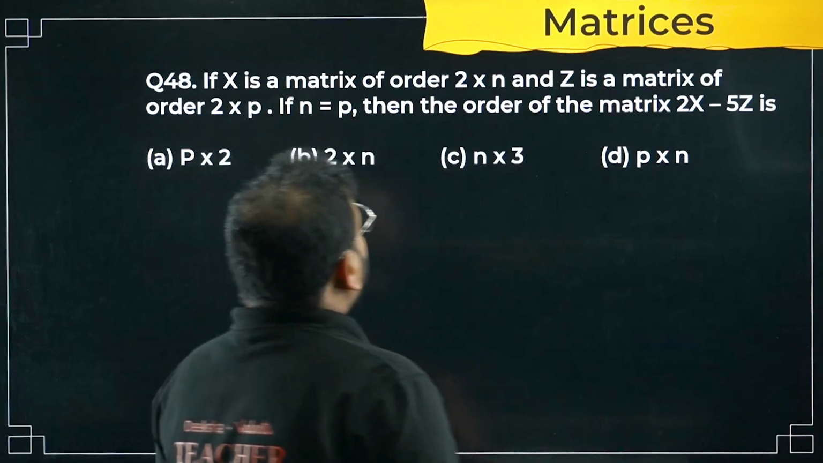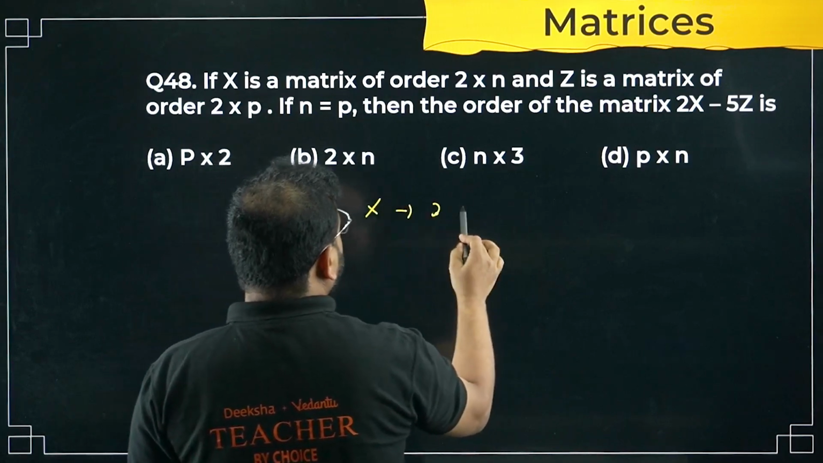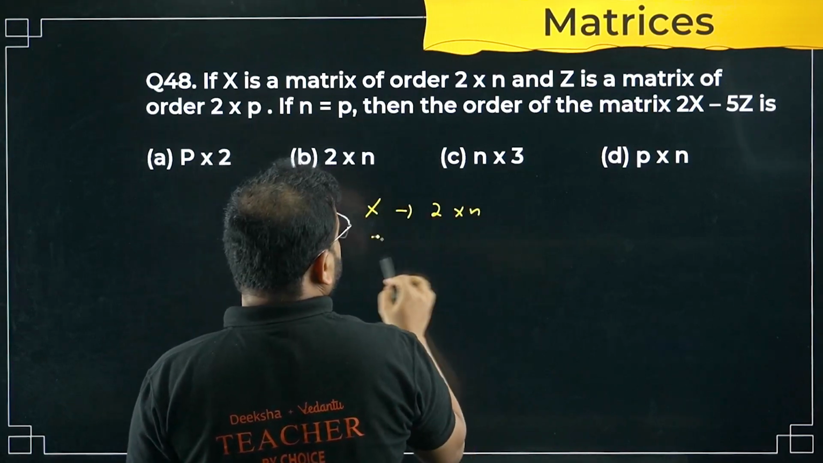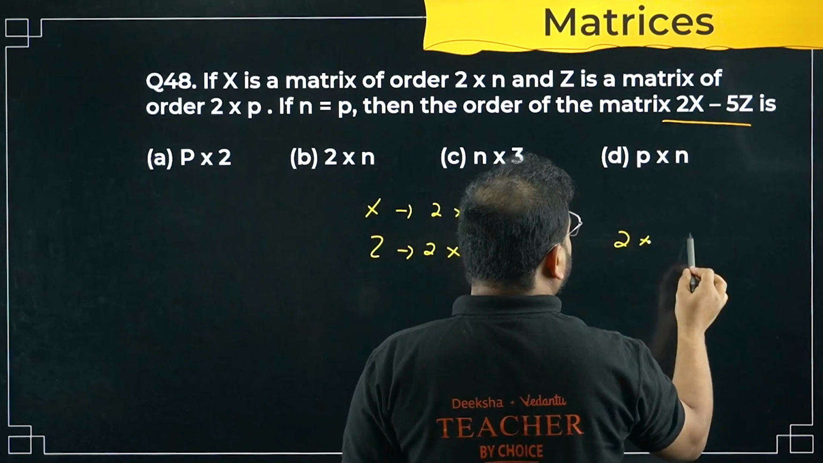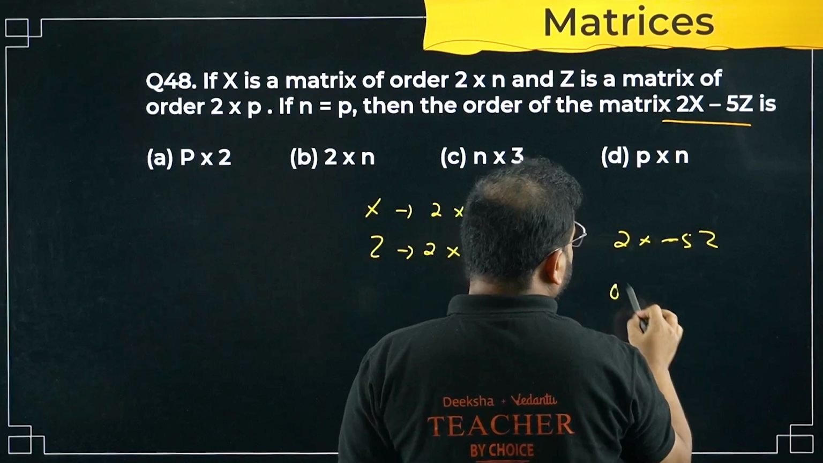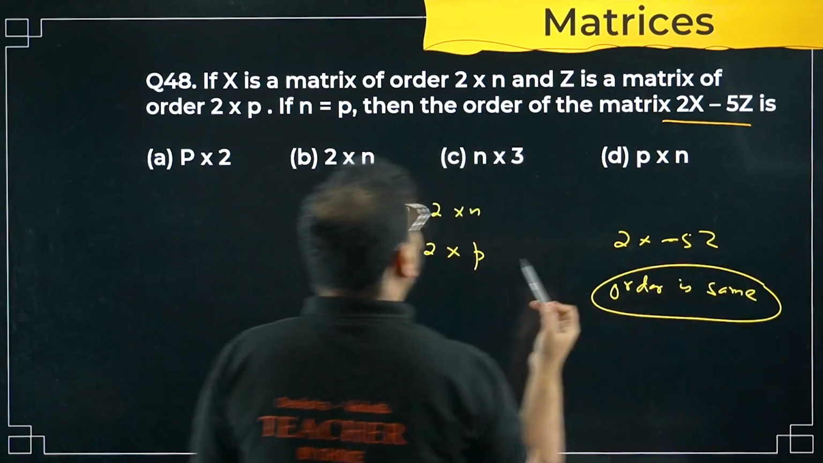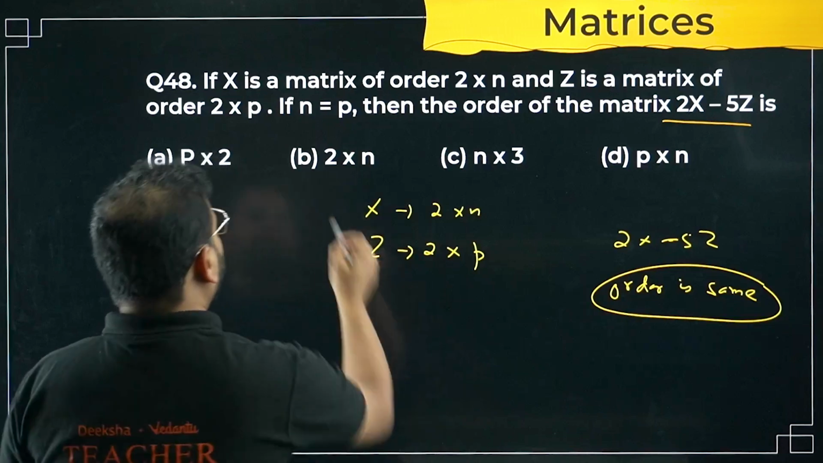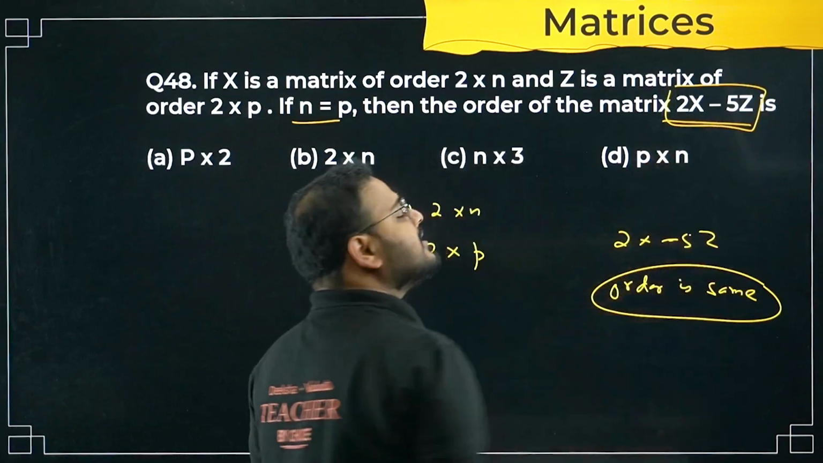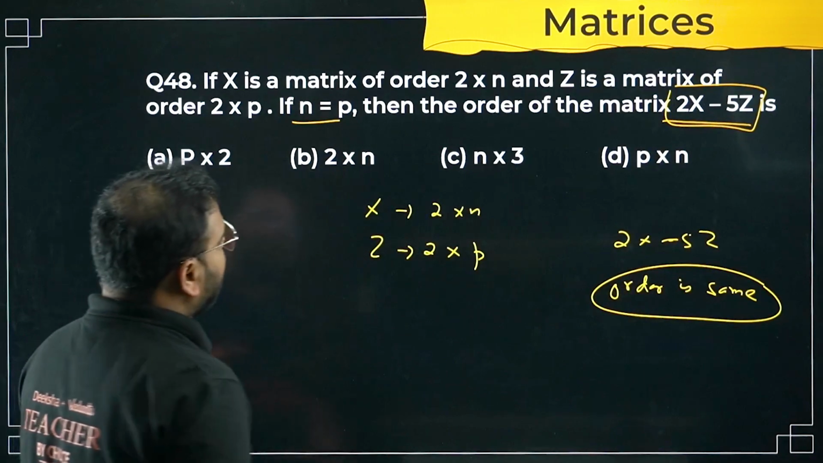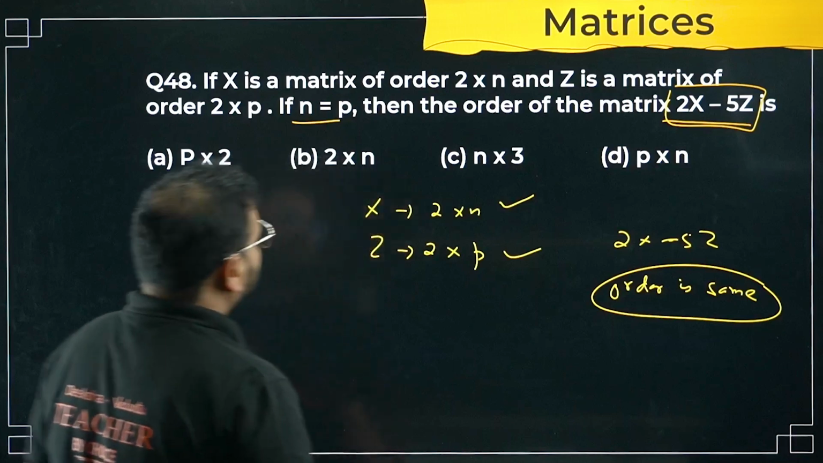If X is a matrix of order 2 cross n and Z is a matrix of order 2 cross p, we are doing 2X minus 5Z, which can be done only if the order is the same. It means n has to be equal to p, then the order has to be the same thing only. So the option is either 2 cross n or 2 cross p.